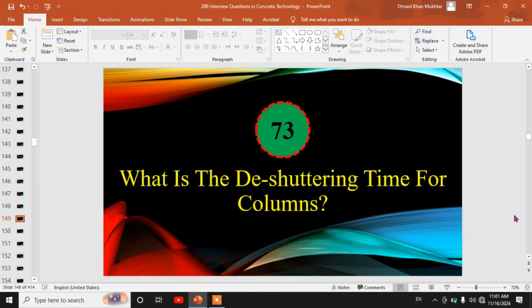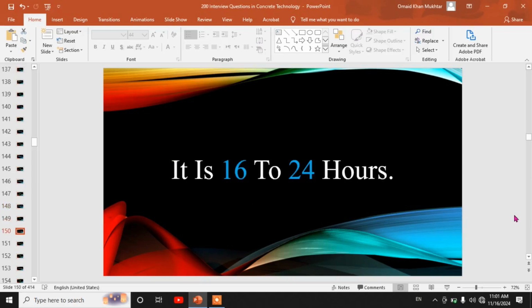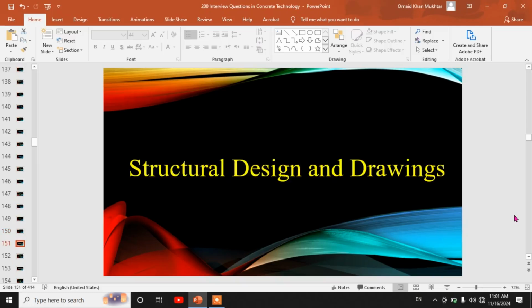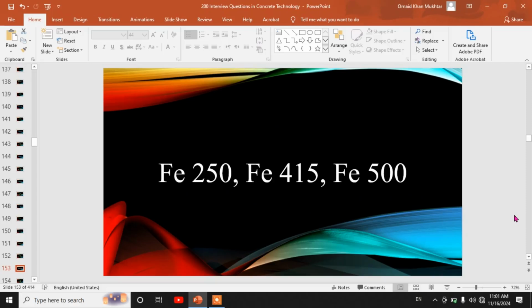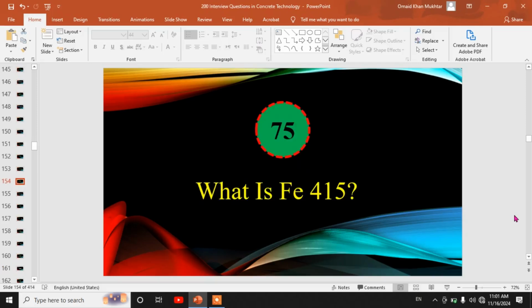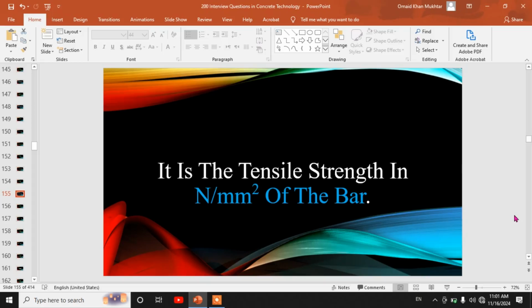73rd, what is the de-shuttering time for columns? It is 16 to 24 hours. 74th, what are the different grades of HYSD bars? FE 250, FE 415 and FE 500. 75th, what is FE 415? It is the tensile strength in Newton per millimeter square of the bar.